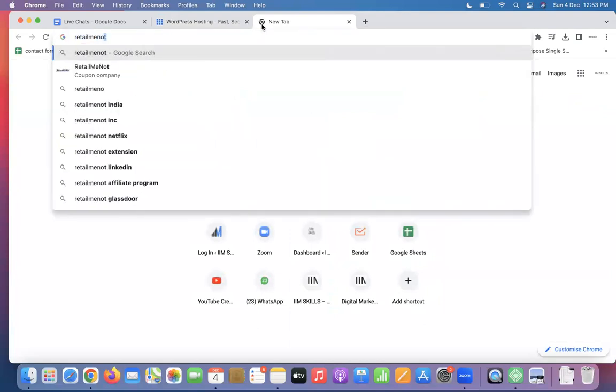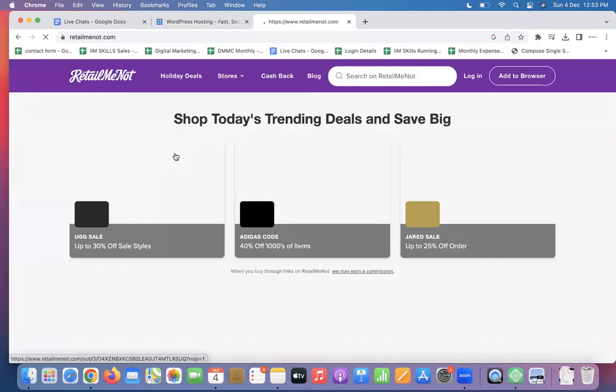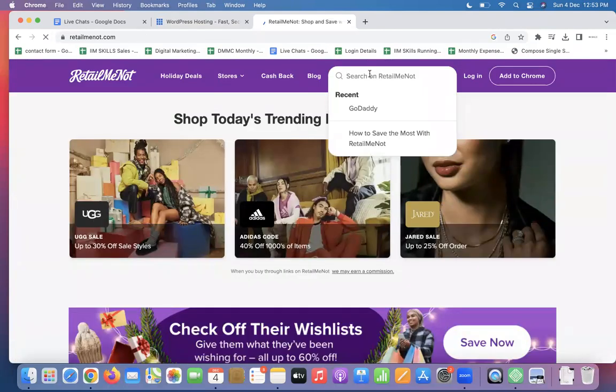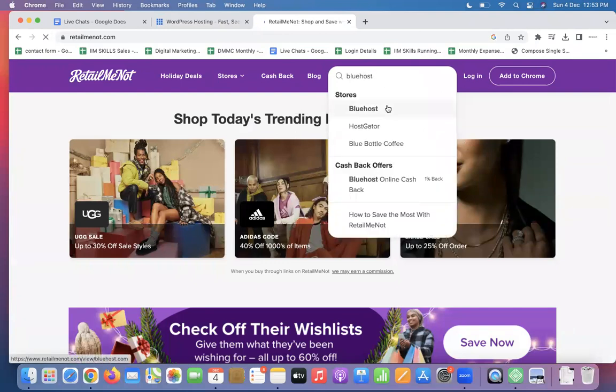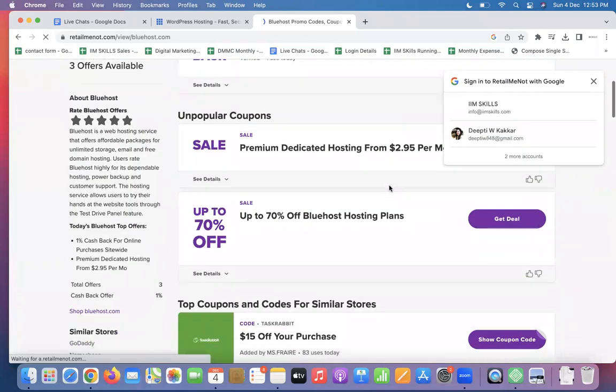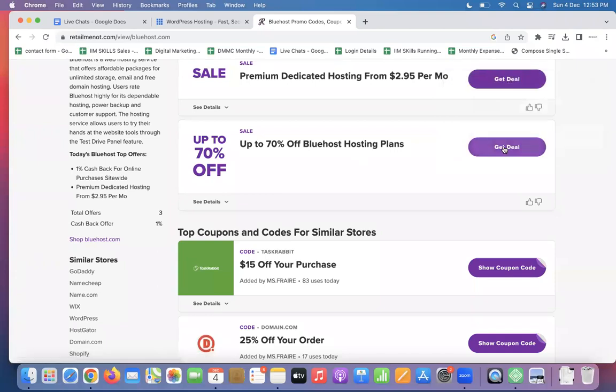There is a website named Retail Me Not. Remember, whenever in life you would like to buy anything internet related, always check Retail Me Not. Here you write Bluehost or GoDaddy, whatever it is. Bluehost, they're a very, very famous site. 70% off Bluehost hosting plan.